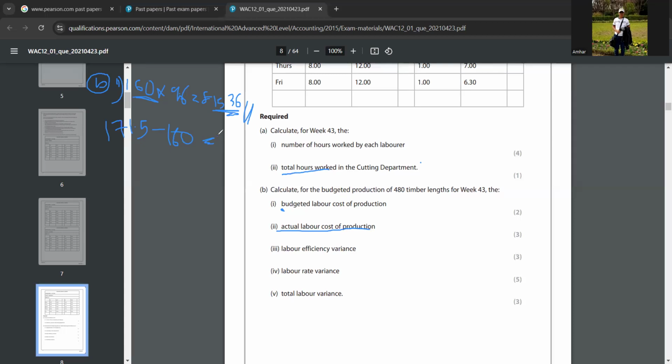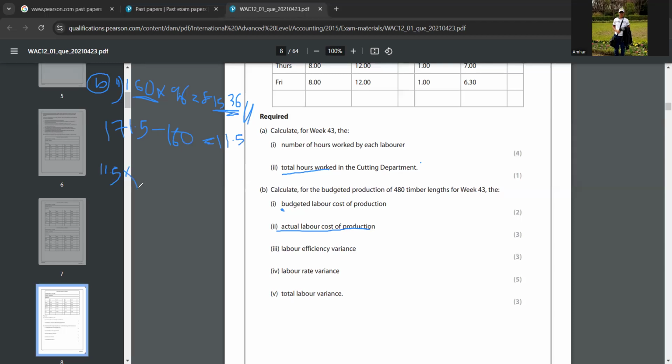Okay, if you have any doubts, you can stop and ask me, okay? Okay. So 171.5 minus 160 is 11.5. So 11.5 into, you have to multiply by what answer?